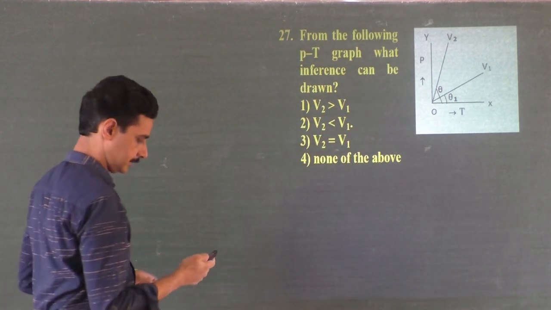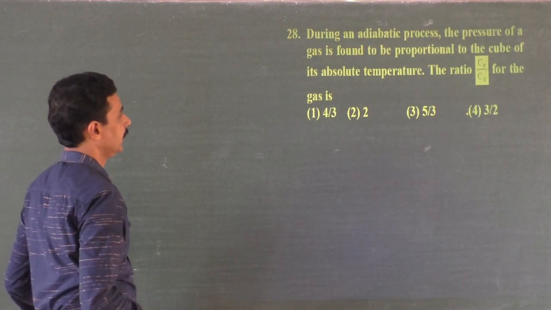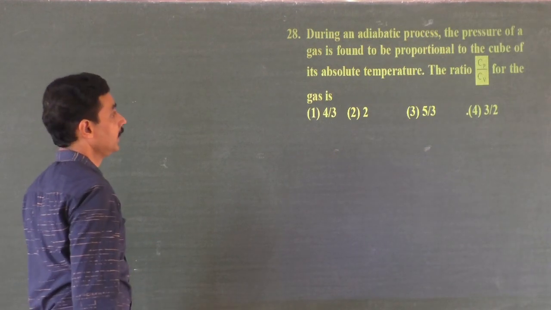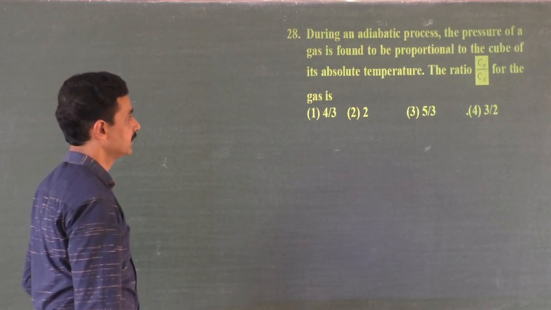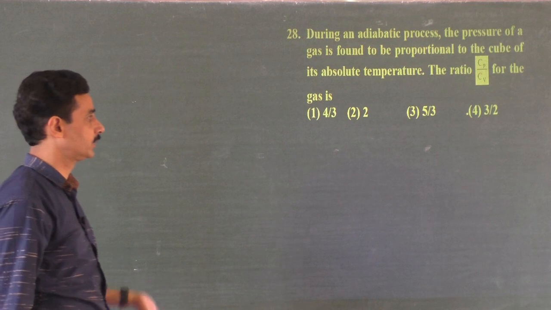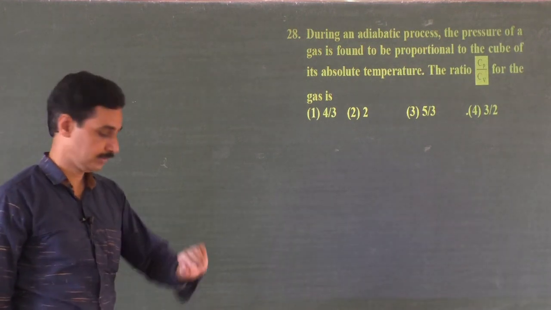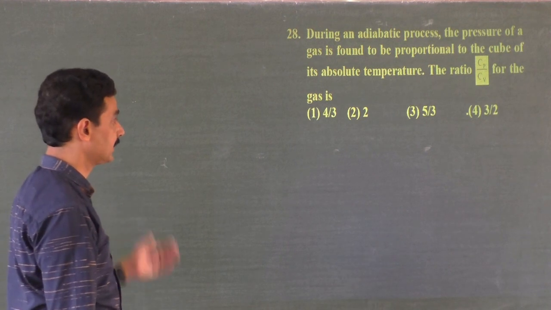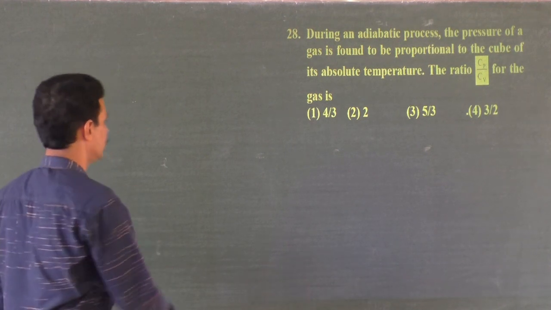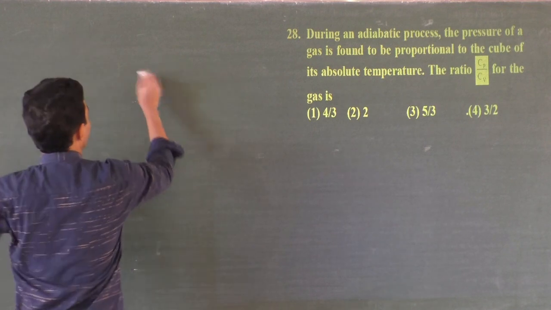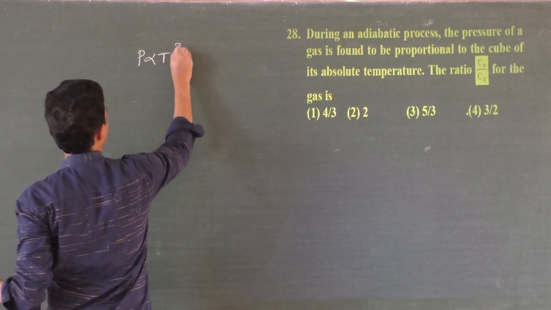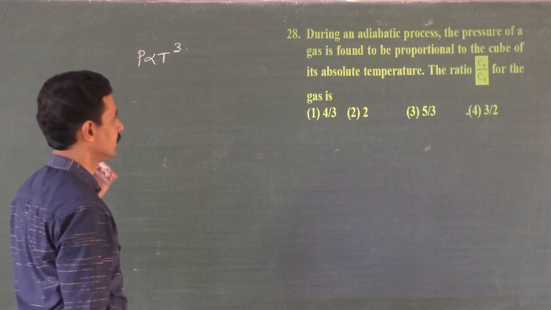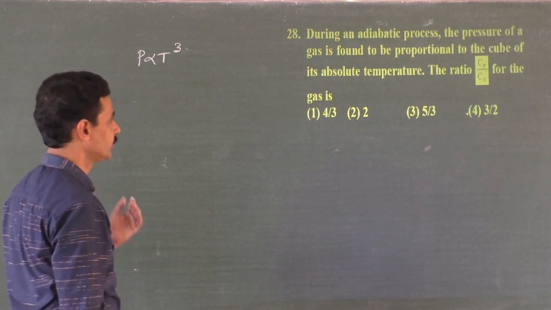We will go to the next problem, 28. During an adiabatic process, the pressure of a gas is found to be proportional to the cube of the absolute temperature. The ratio of Cp by Cv for the gas is. You put it in the mathematical form: pressure of a gas is directly proportional to the cube of the absolute temperature. The ratio of Cp by Cv.